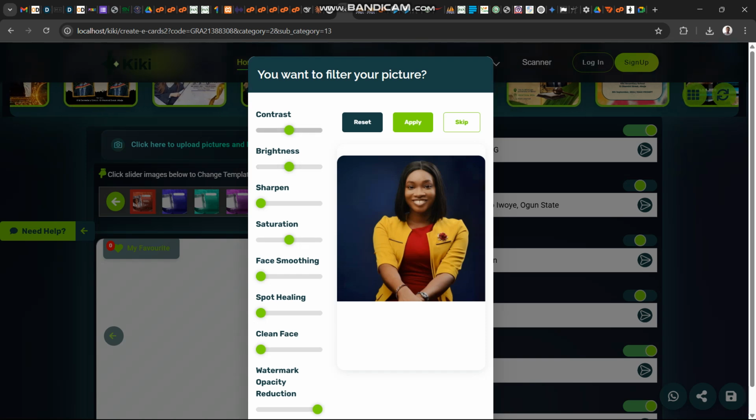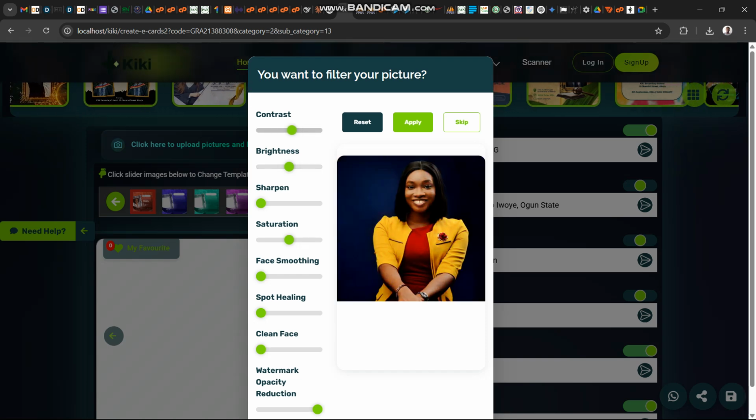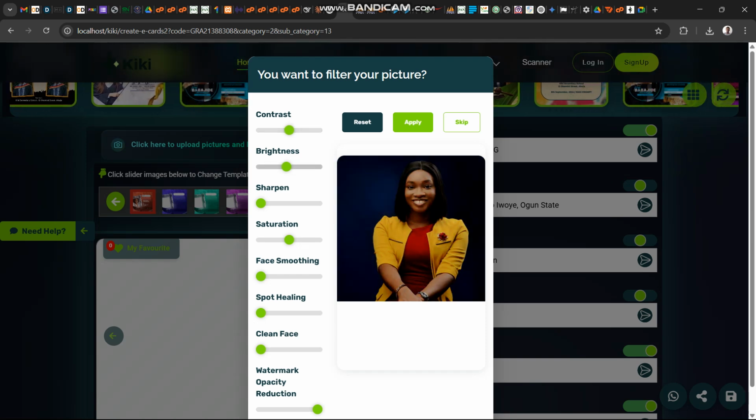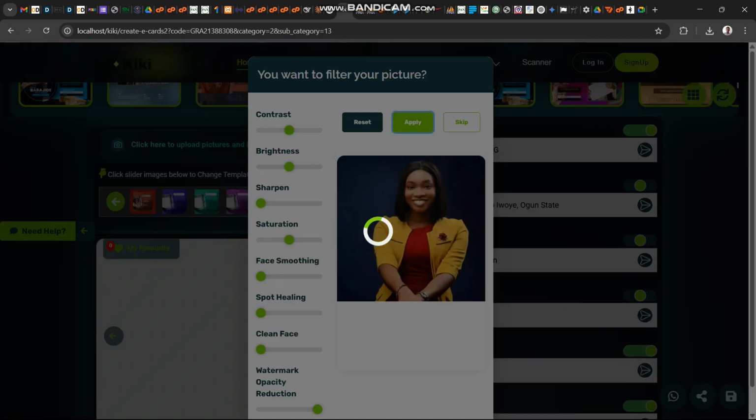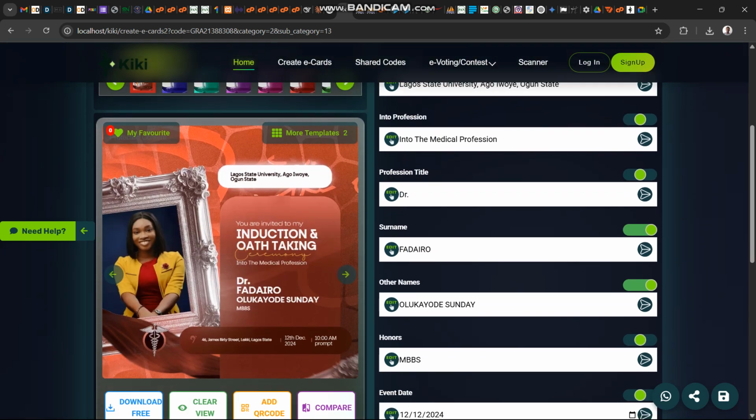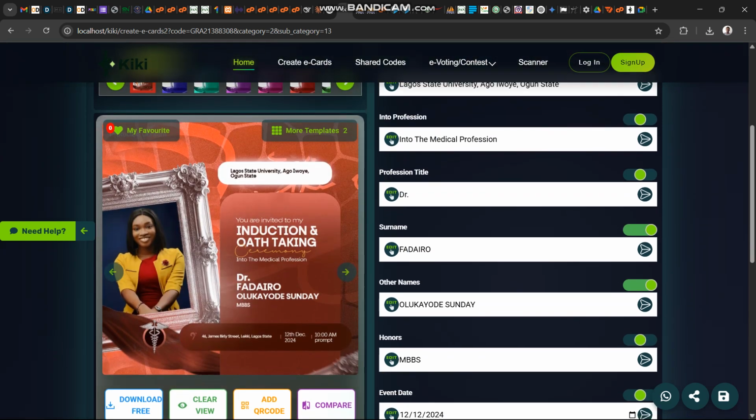If I want to apply some effect on those pictures, if I want to put a filter or any other thing, I'll just do it here. I can apply and I can decide to skip. Once I do that, you can see automatically the picture reflects here.